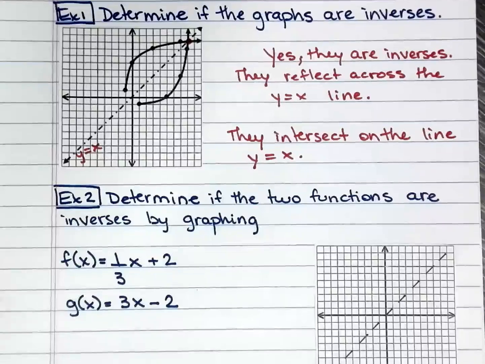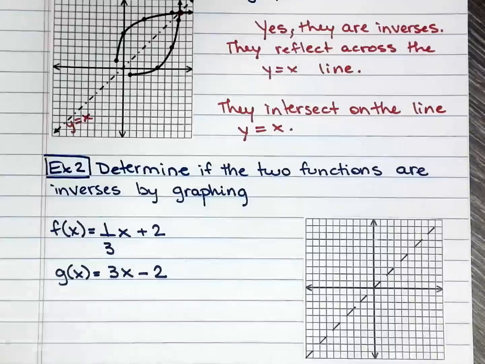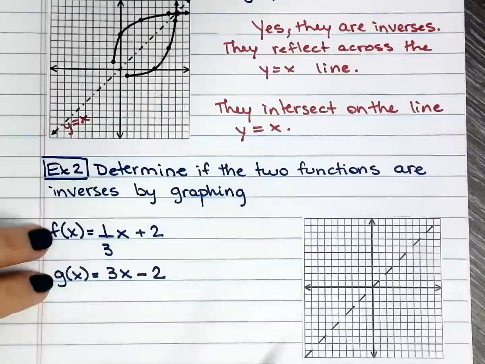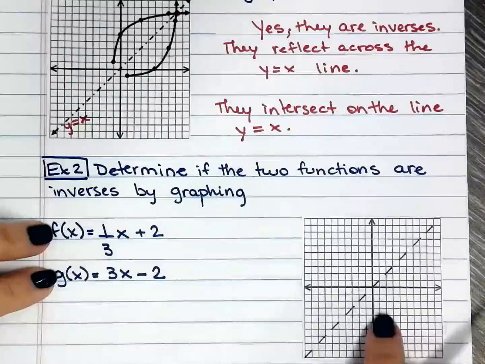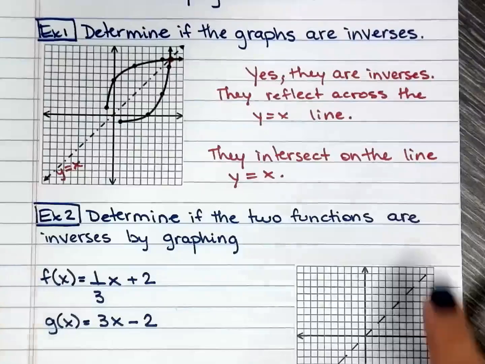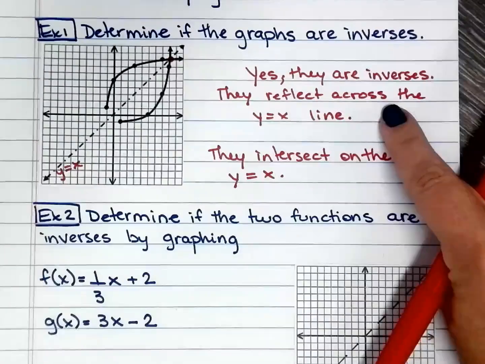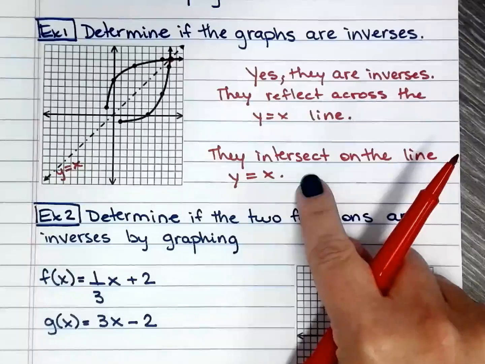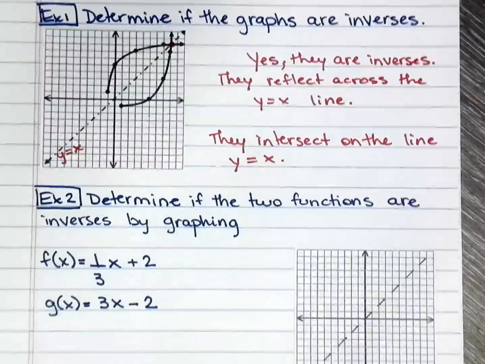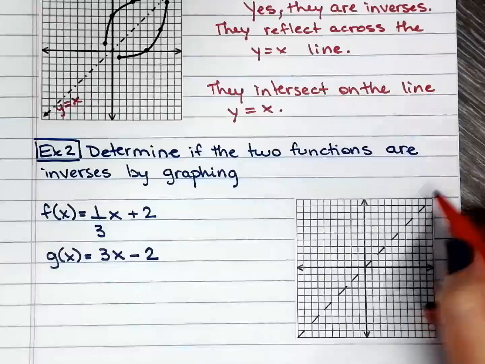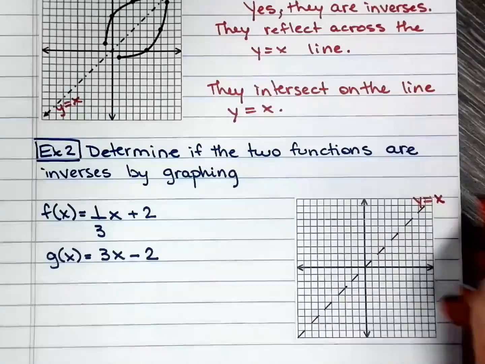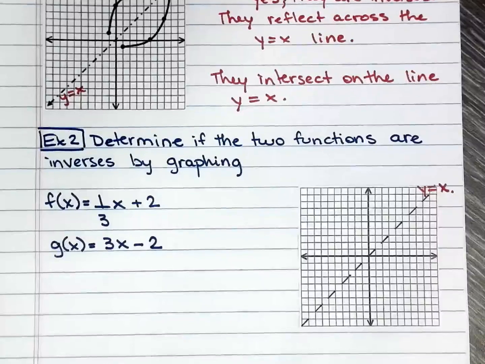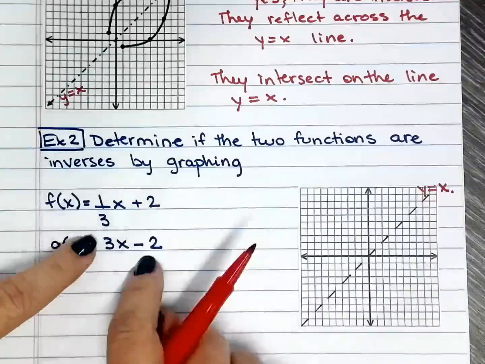So the next one, we're going to figure out if these two functions are inverses of each other by graphing. We know that if they're inverses, they reflect across the y equals x line, and they also intersect on that same line. I went ahead and already graphed the y equals x line for you, just so we don't waste time doing that. Now I'll graph both of them.